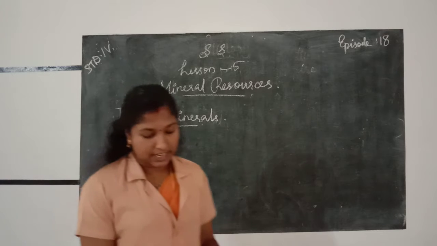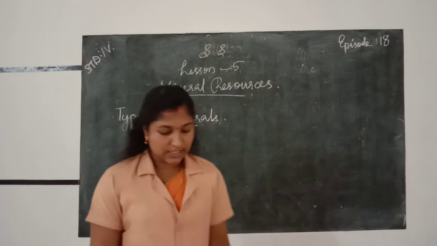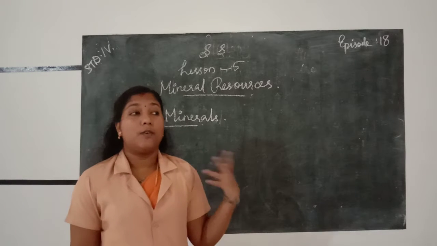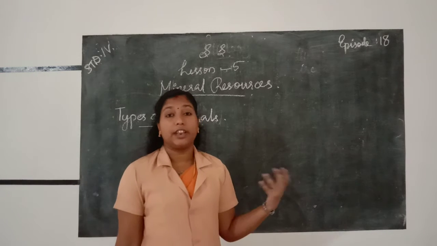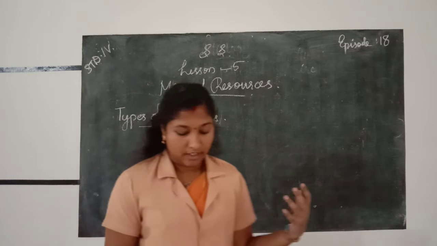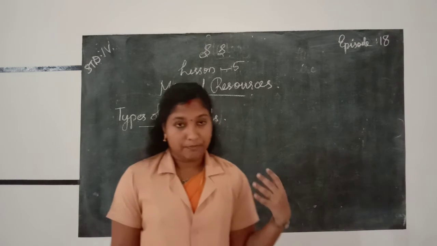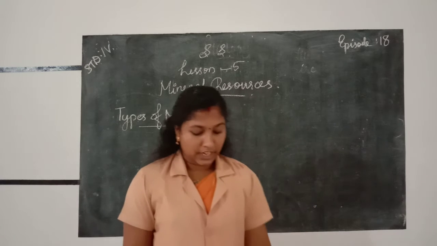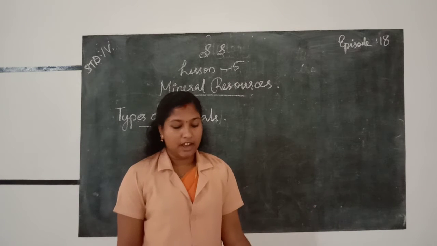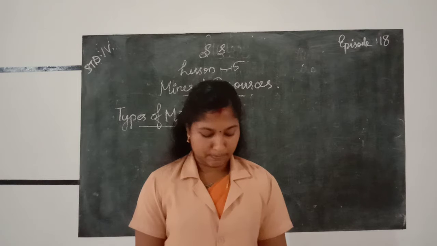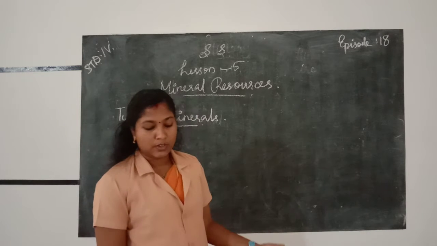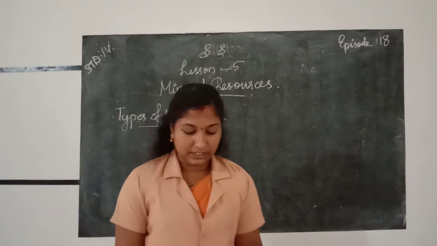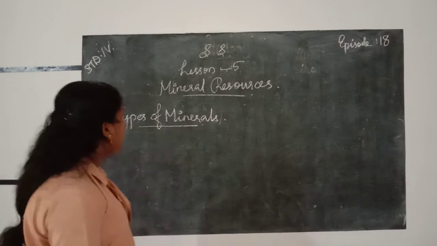Types of minerals. Minerals are obtained from mining. Mineral ores are getting out from the mining process. Then mineral ores obtained from mining give us two types of materials: metals and non-metals.